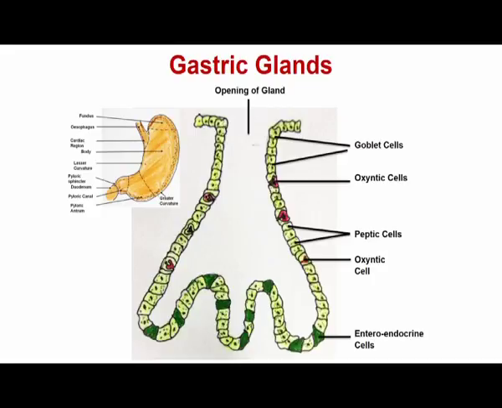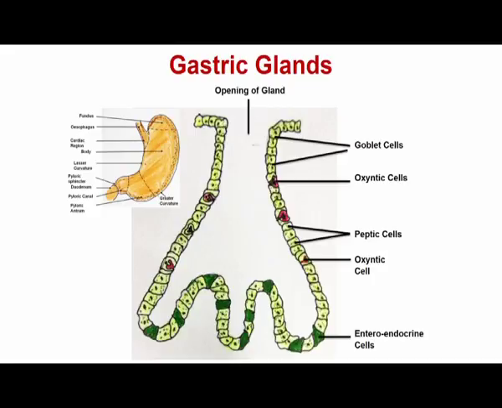The prorenin is predominantly secreted in kids or infants, and that is why the infants are able to digest milk and milk products.